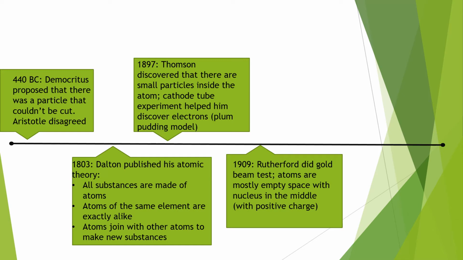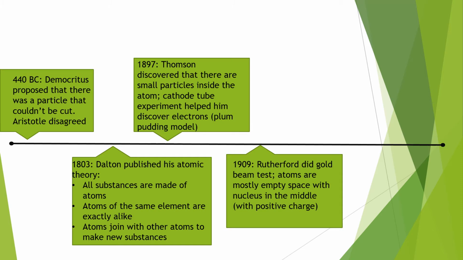It deflected off some places, but it did not deflect as much as he expected. He thought it would hit a bunch of particles inside and deflect everywhere throughout that circular disc. But what actually happened is most of it just went straight through, with some parts deflecting off.